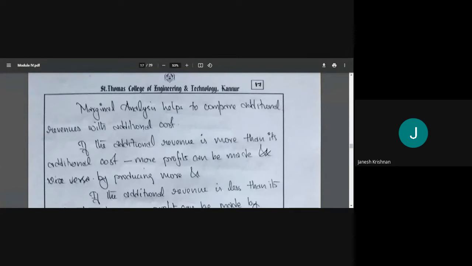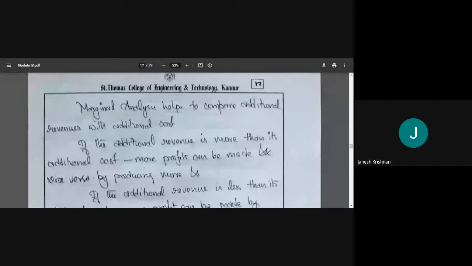How much revenue will I get when I sell 1001? Most of these things we'll find out and then we'll compare. So if the additional revenue is more than its additional cost, more profit can be made by producing more. If the cost of production is less than the revenue, the profit is more, then obviously we can produce more and sell more, and we'll get more and more revenue.